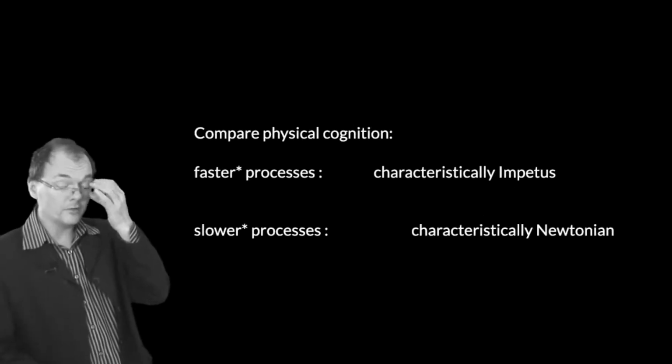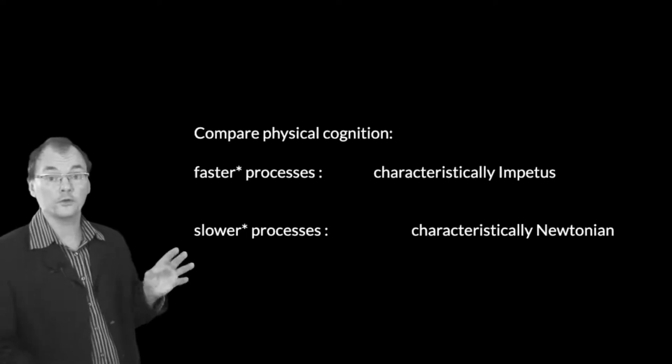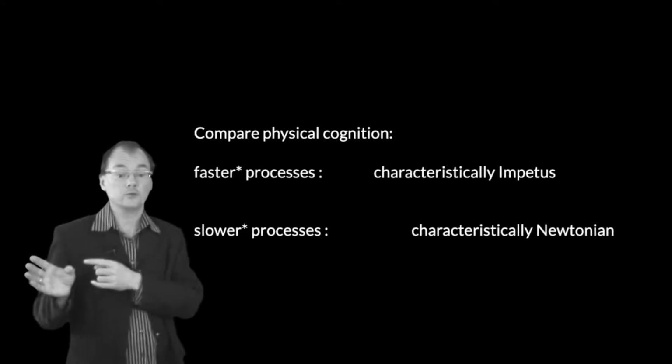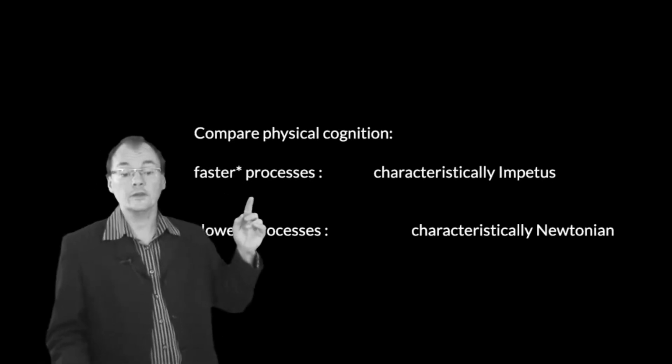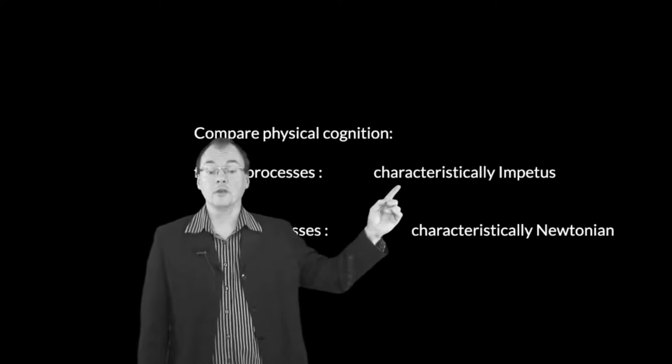By comparison, we had some auxiliary hypotheses in the case of physical cognition. So exactly the same stripped down core dual process theory, together with an auxiliary hypothesis, which is that the faster processes tended to rely on impetus mechanics when things were going well.